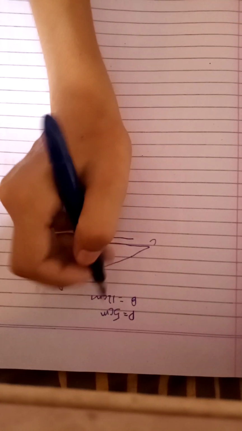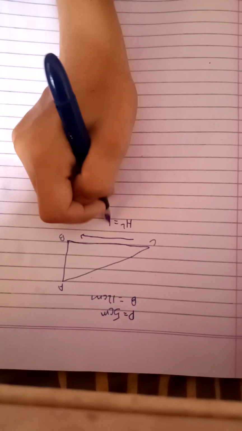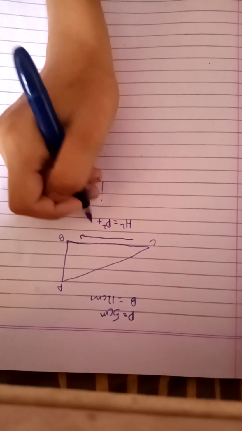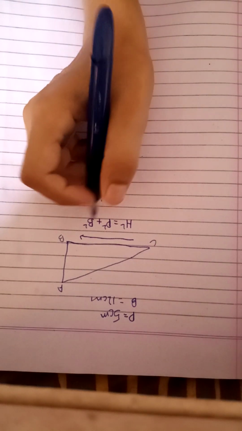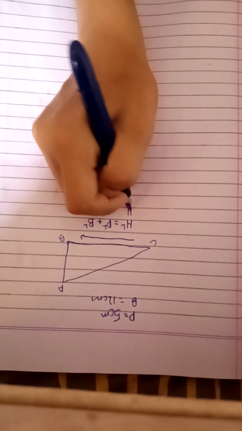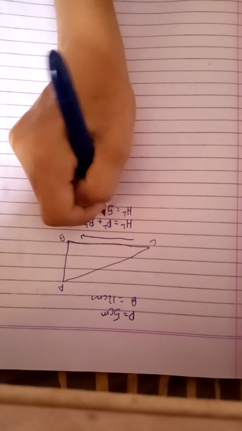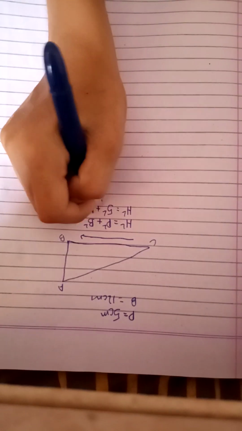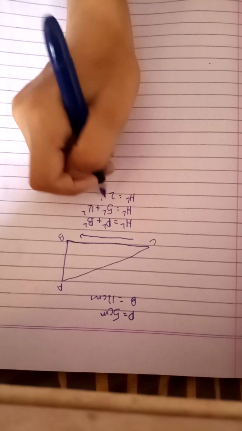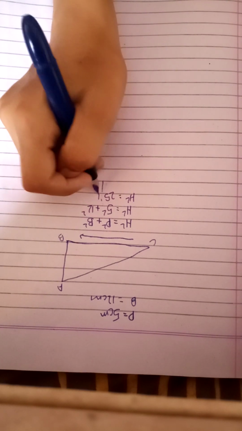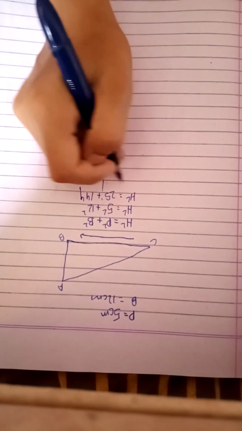Now we will solve this question with the usual formula. H square is equal to perpendicular square plus B square. Now hypotenuse is unknown, so we write H square is equal to 5 square plus 12 square. Now 5 times 5 is 25 and 12 multiplied by 12 is 144.